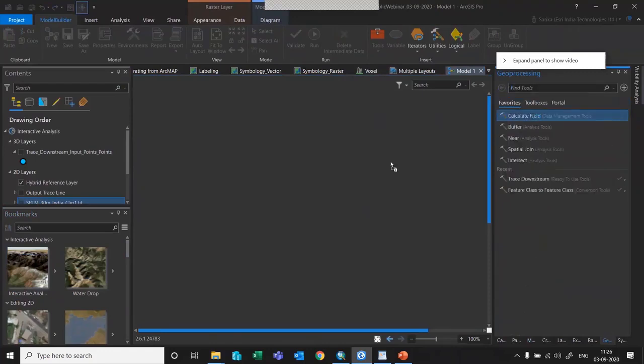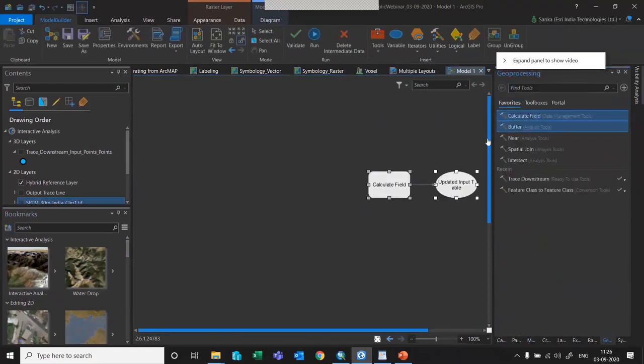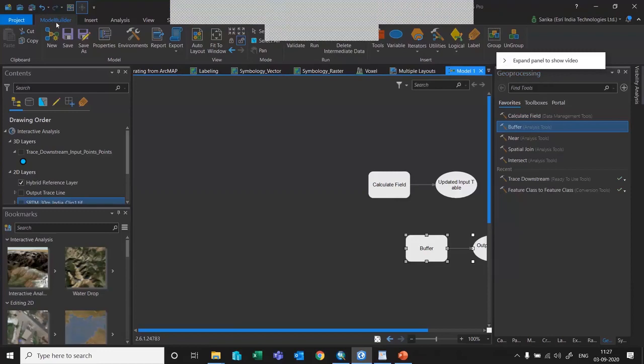Suppose you want to calculate field, you can directly drag the tools and configure them. This is basically for stitching multiple tools together and creating a customized model for the projects, so you can make use of it. As soon as I have opened a model window, you can see a tab coming up saying Model Builder, and it has all the tools that are required to build a model, such as iterators, and if you want to validate the tool and all this.